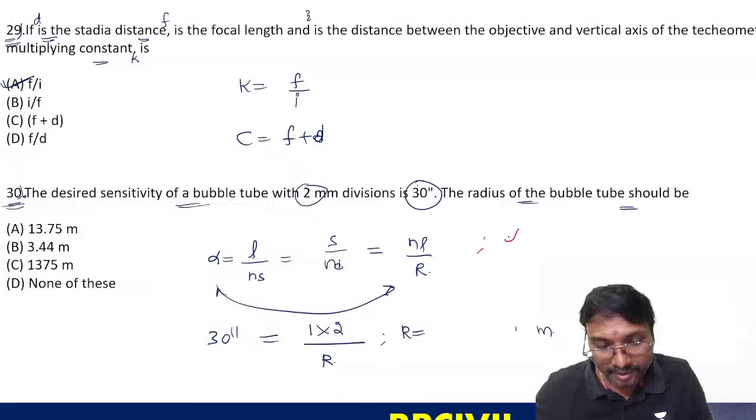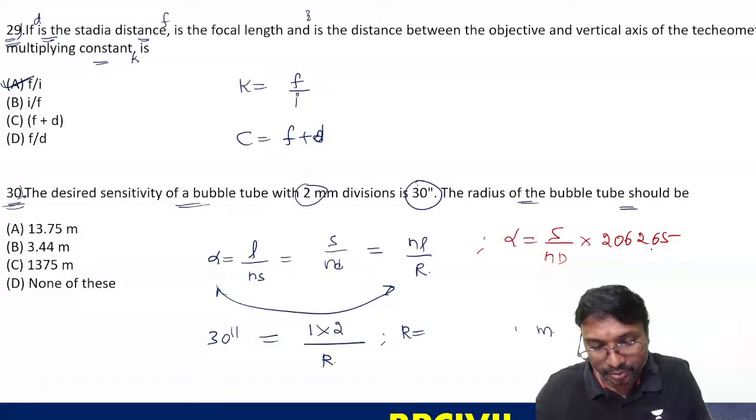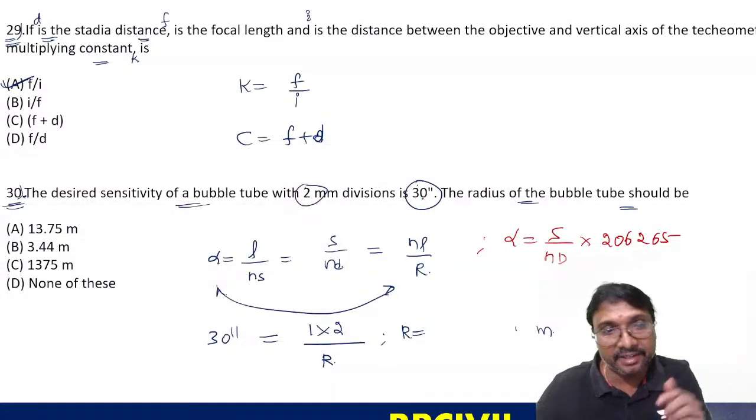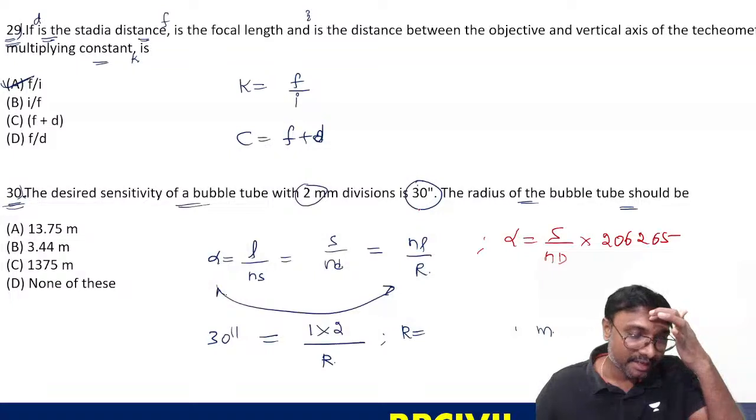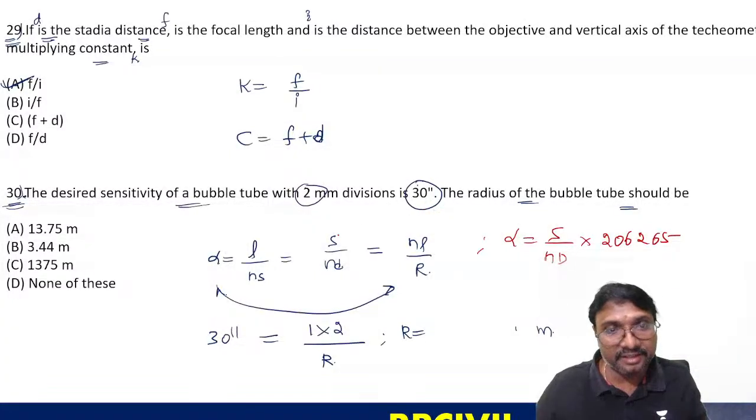So alpha is equal to S by Nd into 206265, right? Then only you will be getting this in seconds. S by Nd into 206265, then you will be getting it in seconds, because that is in radians. Yes, that is in radians.